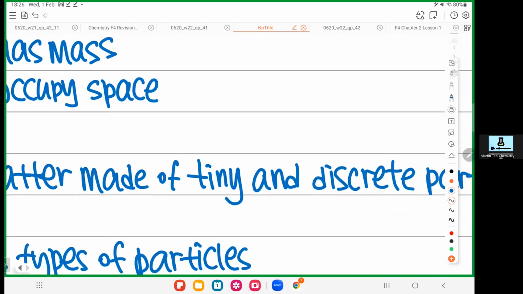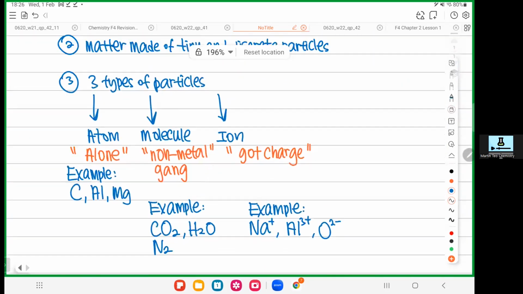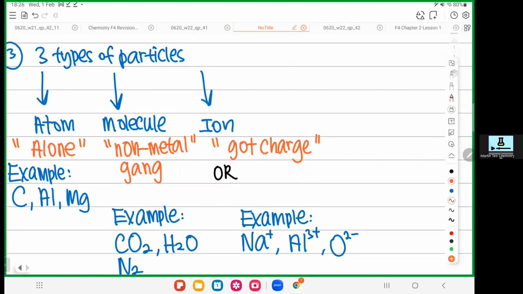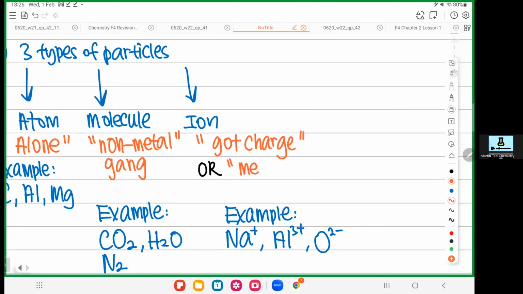If you want to know whether the substance is an ion, the first requirement is that it has a charge. There is another special way to classify it. If the substance is made of metal and non-metal combined together, then it's an ion as well. So if you see a charge, confirm it's an ion. But if you don't see the charge, it doesn't mean that it cannot be an ion. As long as you have metal and non-metal combined, they are ions.